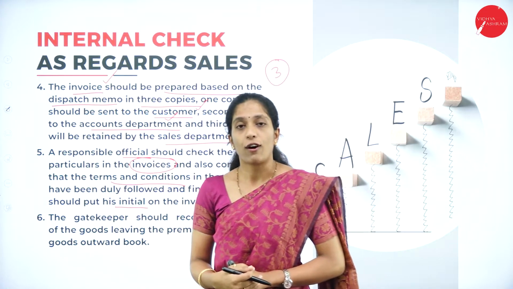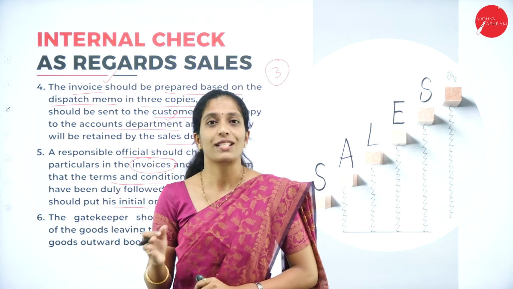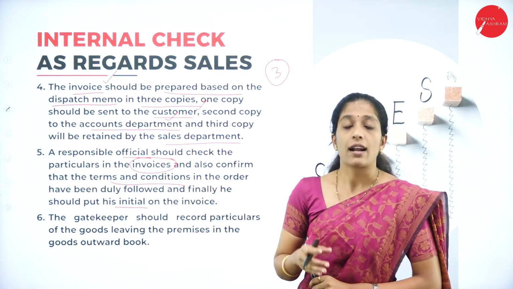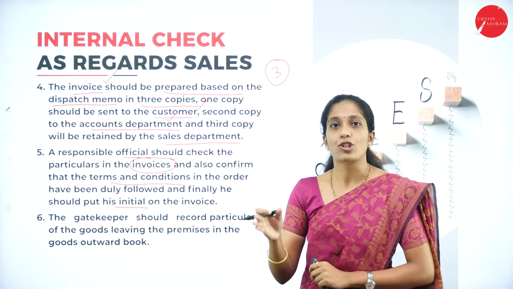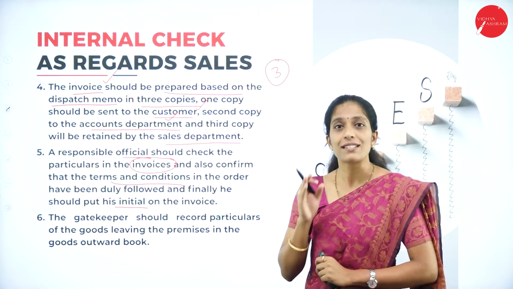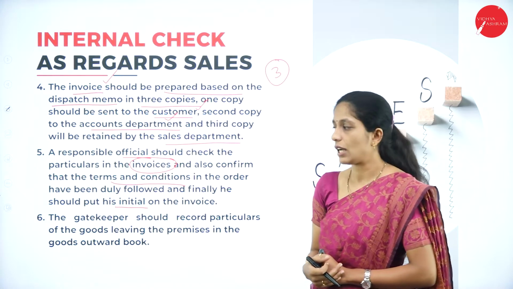He will go through that invoice and see all the terms and conditions of dispatch of goods. So, if it is correct, he will put his initial on that invoice.